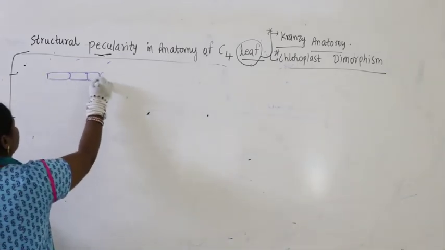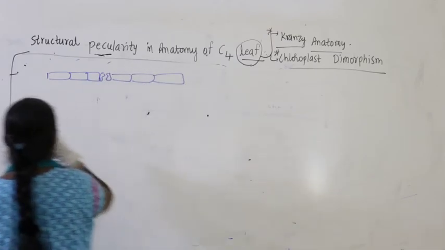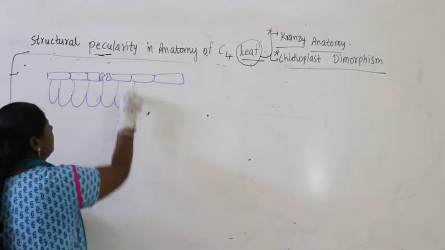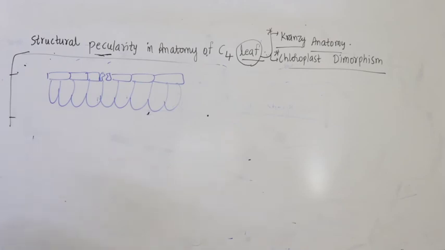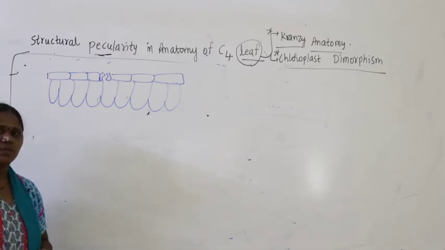This is epidermis. As usual you find stomata. Below this you find mesophyll cells, no doubt. In first year anatomy we have drawn the diagram for both dicot leaf and monocot leaf. Guys, I am telling you again, for photosynthesis you need to revise the points of cytology.